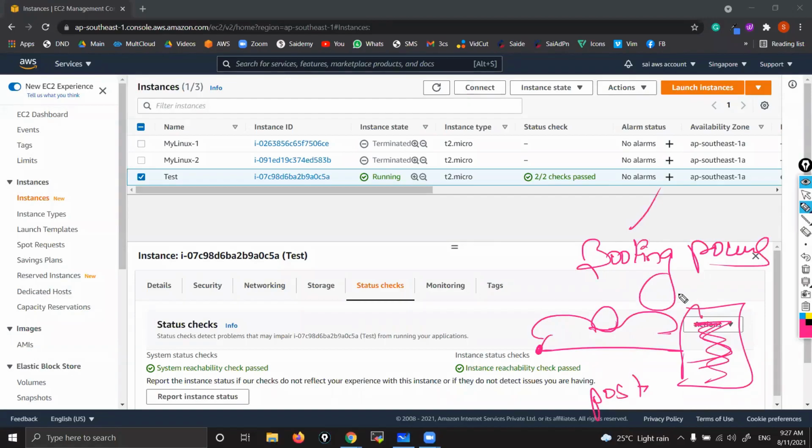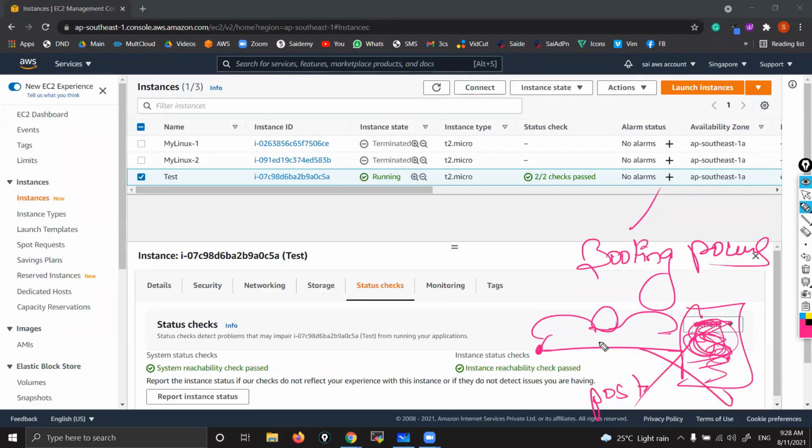Now, when you reboot, the OS related files are already running. Those will be reloaded, just refreshed, kind of. You can think of it as refreshed. But if you stop and start, then everything will be stopped.